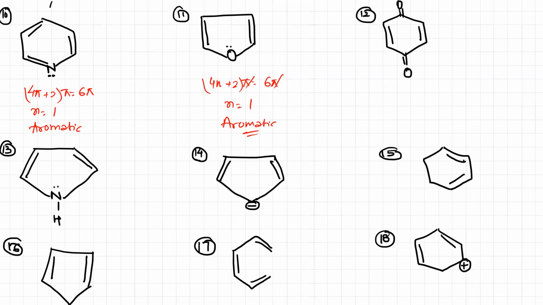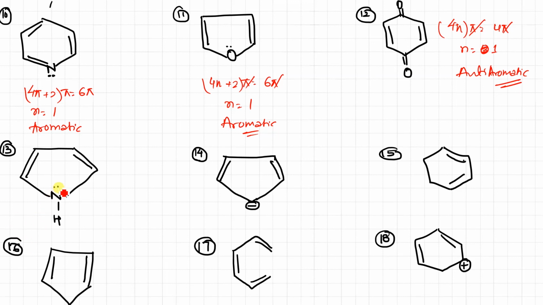In this case, benzoquinone, you can see that the double bond will shift over here and this will go over here. So there is no conjugation, isn't it? Or you can say that there are 2 bonds only. So this is anti-aromatic. 4n pi is equal to 4 pi electrons, and n is equal to 1. So this is anti-aromatic. How can you say? Just check the number of pi bonds present. If it is an odd number, it will be aromatic. If it is an even number, it will be anti-aromatic.